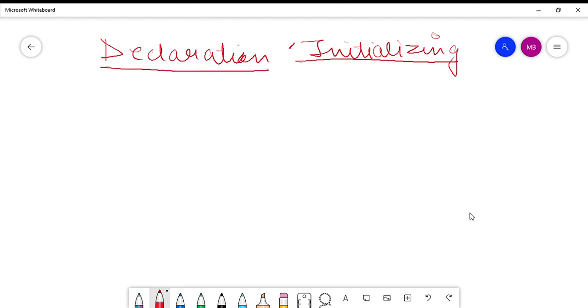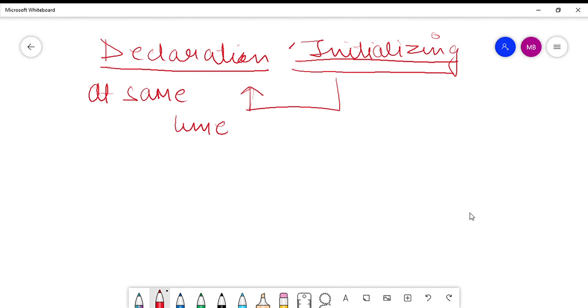The initialization needs to be done at the same time as declaration, right? You cannot declare it first and then later on initialize it. No, you cannot do like that. If you wish to initialize the string or the character array, then the initialization should be done exactly at the time of declaration, right?